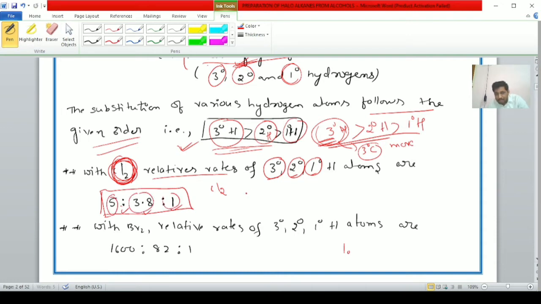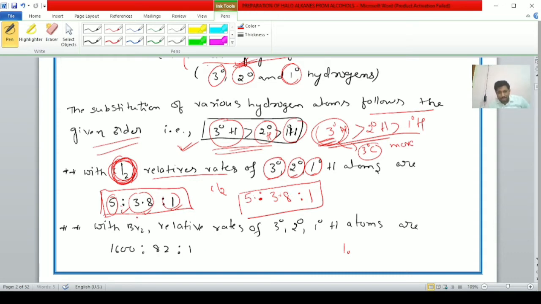The relative rate of substitution is 5 is to 3.8 is to 1: with the tertiary 5, with the secondary 3.8, with the primary 1. Why? Because tertiary is more preferable than secondary, and secondary is more preferable than primary. Clear, student?